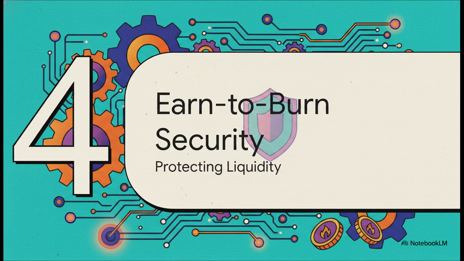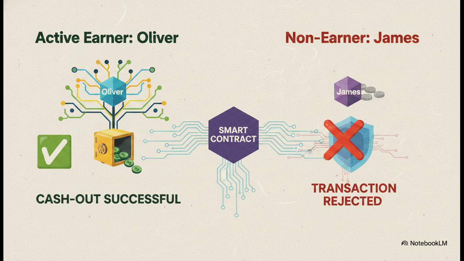Moving to Section 4, Earn-to-Burn Security Protocol, Protecting Liquidity. With all these tokens being minted for rewards, a critical piece of their technical architecture is how they actually protect the main liquidity pool from external manipulation. To illustrate this defense mechanism, the white paper contrasts two hypothetical users.